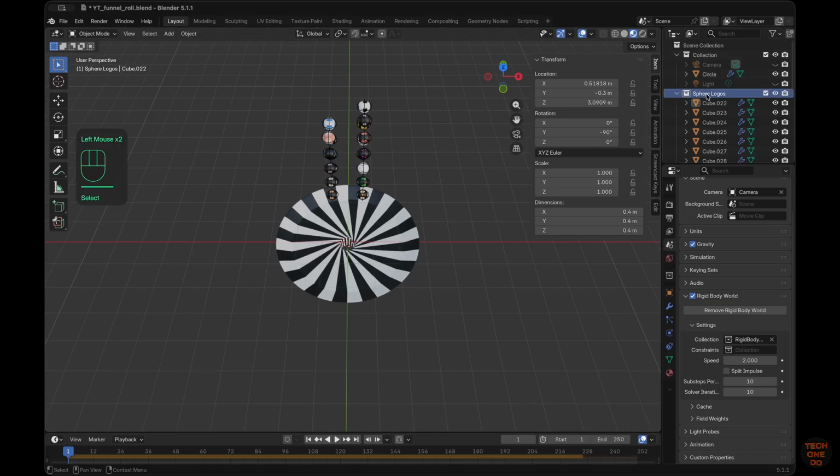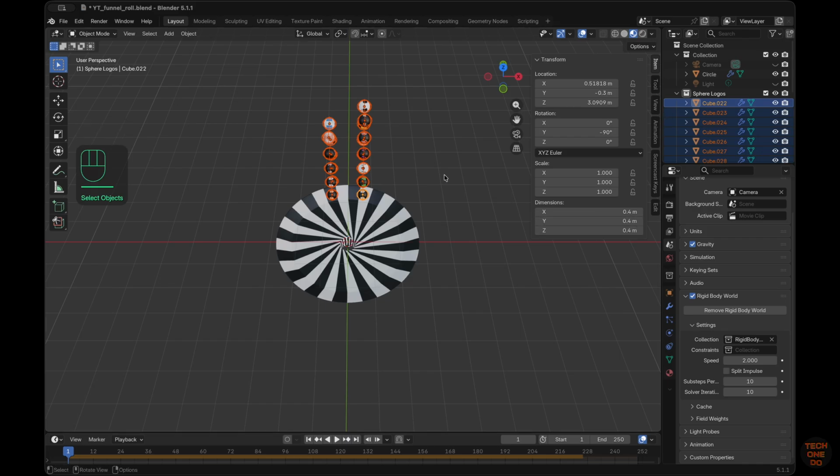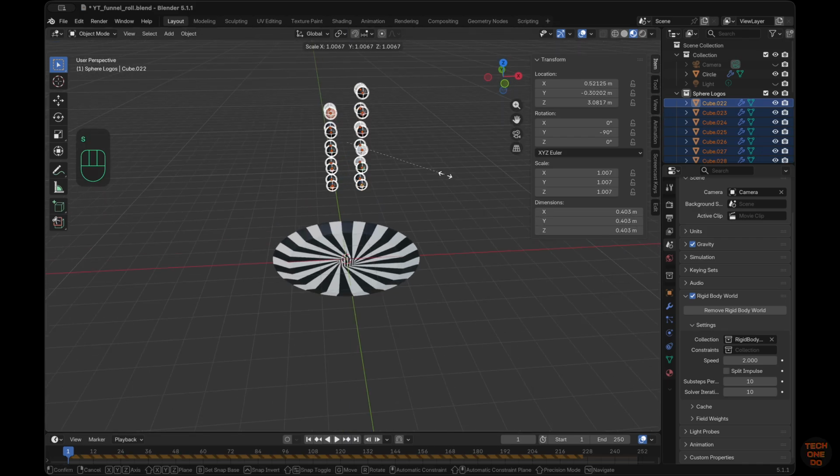Select all spheres from Outliner. Press S to scale and hold Shift plus Control for step scale down.